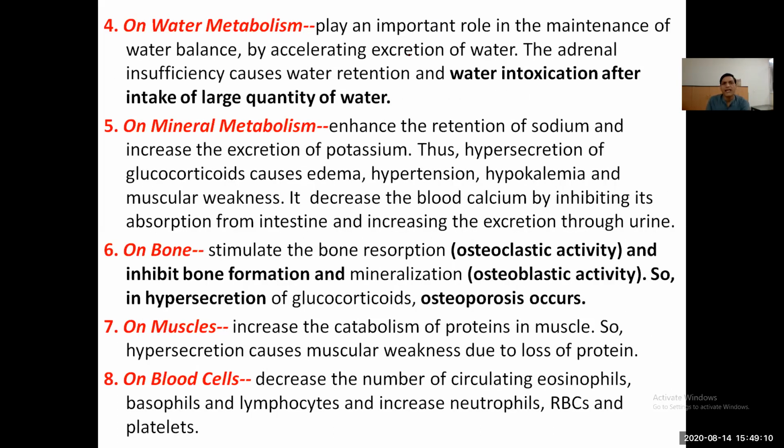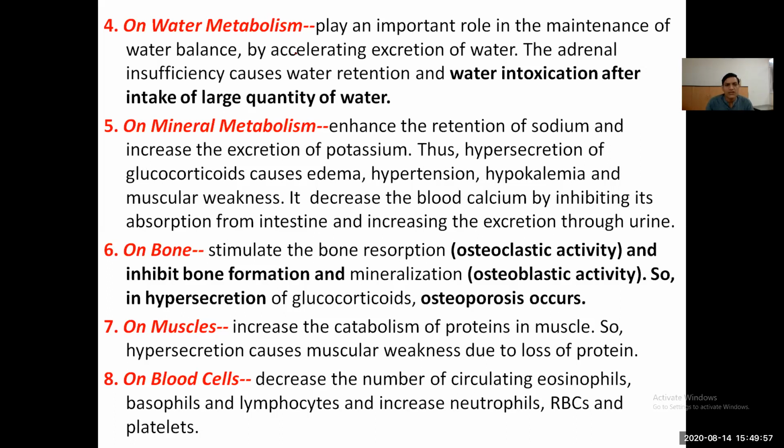On water metabolism, they play an important role in maintenance of water balance by accelerating excretion of water. Adrenal insufficiency causes water retention and water intoxication after intake of a large quantity of water. On mineral metabolism, they enhance the retention of sodium and increase the excretion of potassium. Thus, hypersecretion of glucocorticoids causes edema, hypertension, hypokalemia, and muscular weakness. They decrease the blood calcium level by inhibiting its absorption from the intestine and increasing its excretion through urine.